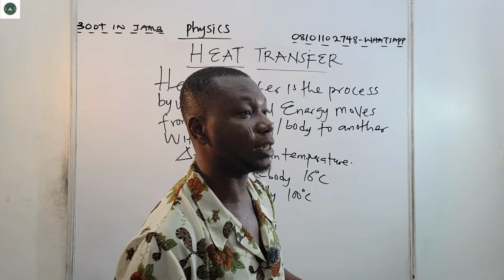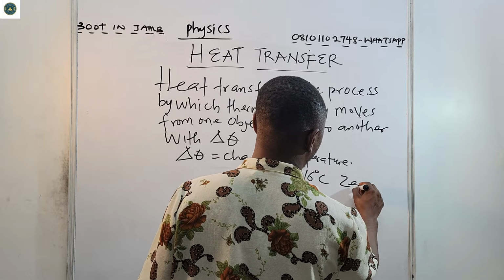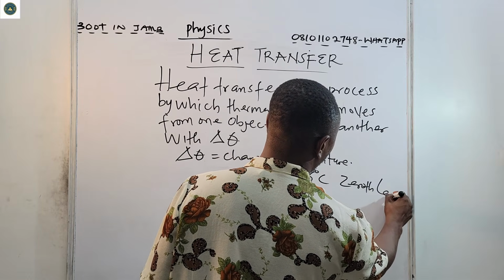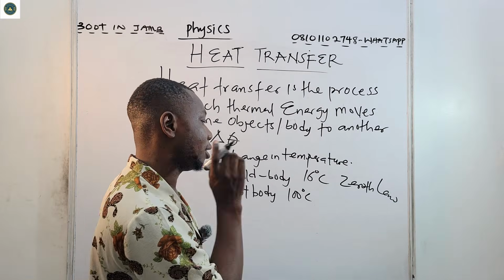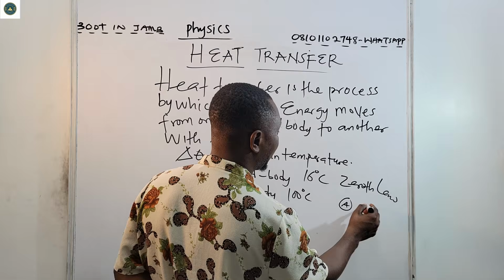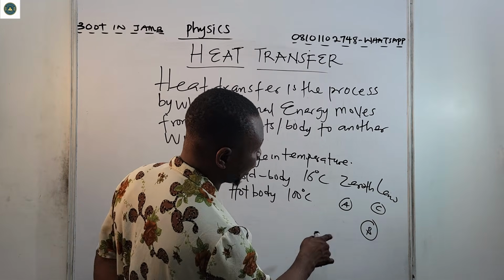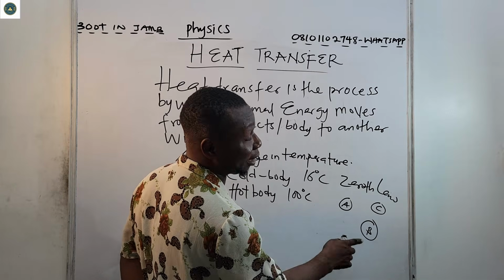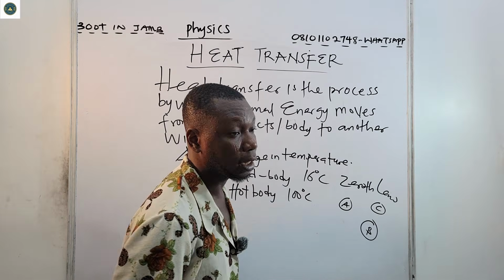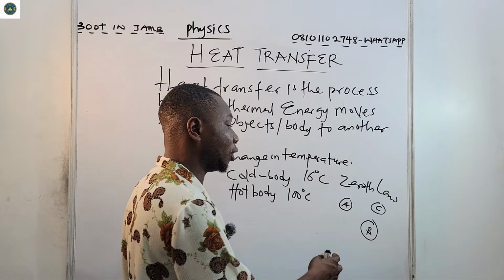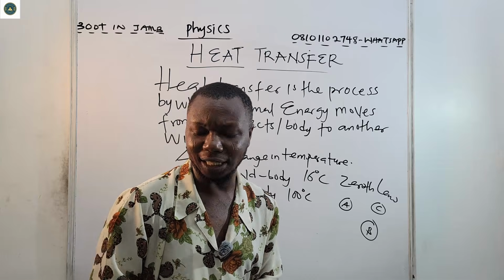In thermodynamics, there's what we call the zeroth law of thermodynamics, whereby we have body A, body C, and body B. If body A and body B have the same temperature and are brought close to body C, at thermal equilibrium they all have the same temperature. So that means there is heat transfer.